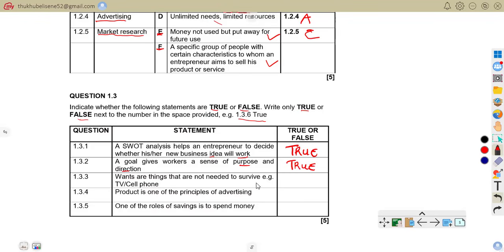Wants are things that are not needed to survive. That is true. They are not like needs. Needs are there to make us survive. With wants, we are talking about TV, cell phone; you can live without those things. So that is true.